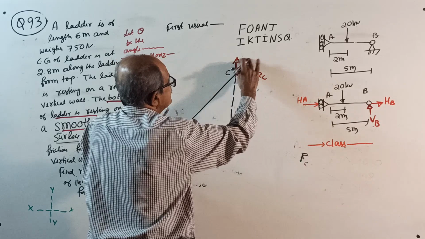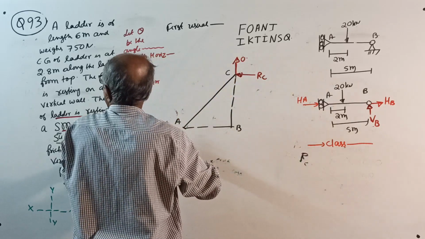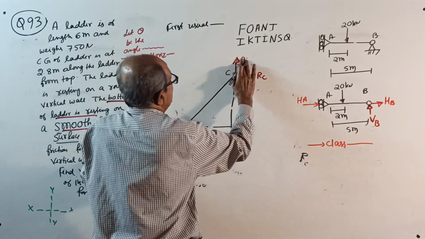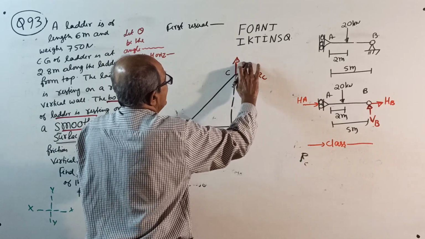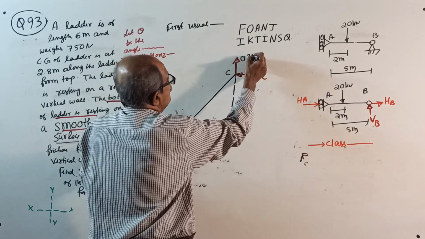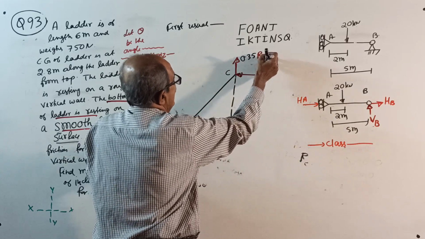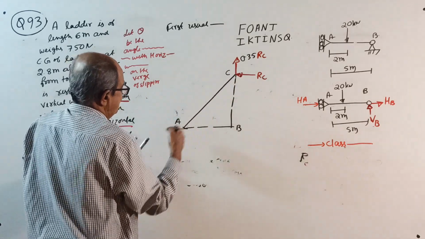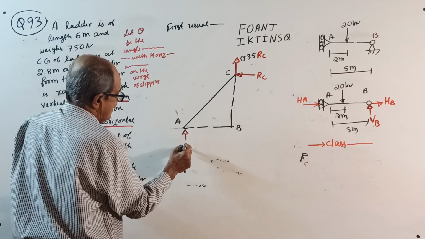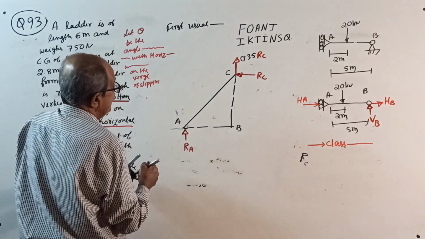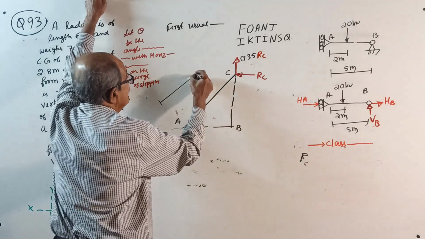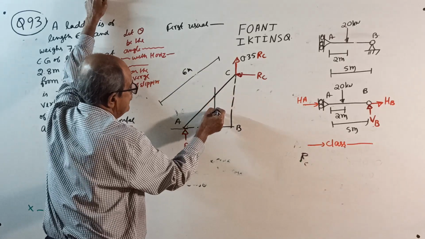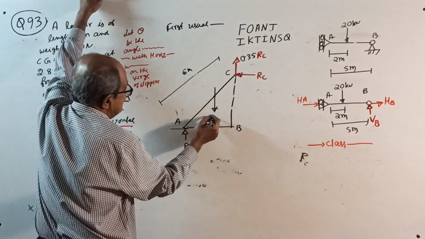Now already explained, don't waste time. Friction coefficient 0.35, which is in black color: 0.35 into RC. And here only normal reaction RA, because that is a rough surface. Then this length is 6 meter. Ladder weight is acting here. How much ladder weight? 750 Newton.